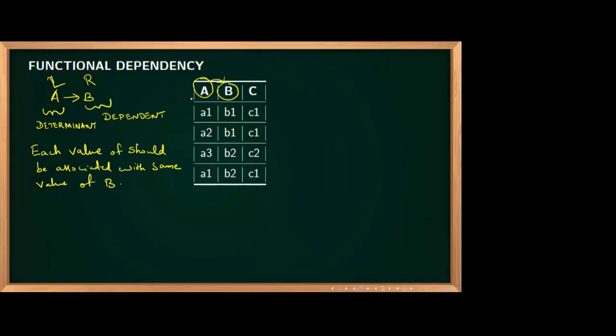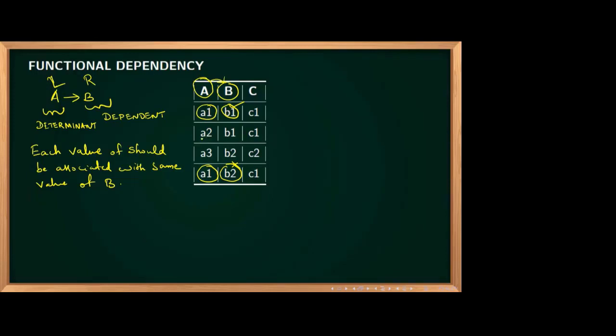Now, if the left side is repeating, see A1, that is your left side. A1 is repeating. If A1 is repeating, the right side B value also should repeat. Here it is B1 and here it is B2. For that reason, A determines B is wrong. Are you getting it?